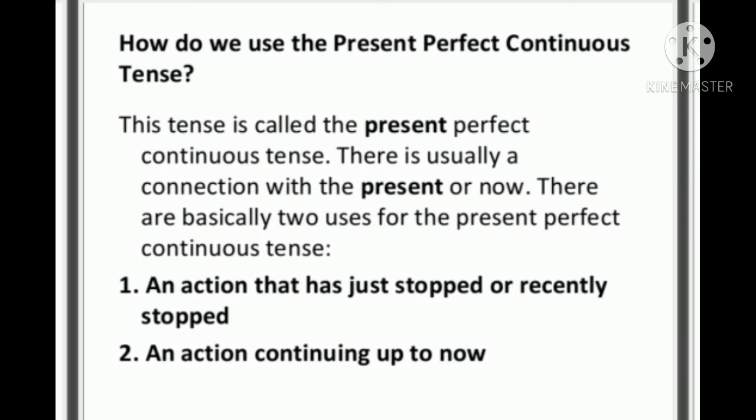We'll see the uses. This tense is called present perfect continuous tense. There is usually a connection with the present. I told you the action must have been started in the past and it will be continuing at present. So there is a connection between the past and the present. So an action that has just stopped or recently stopped, or an action that is continuing up to now.